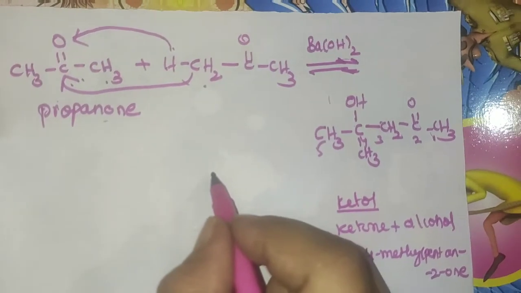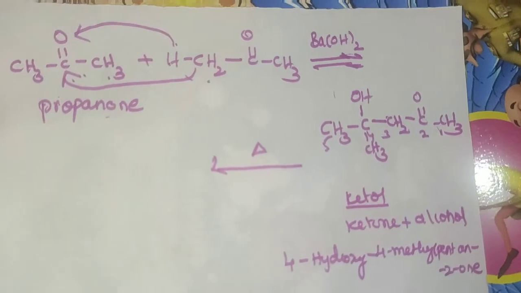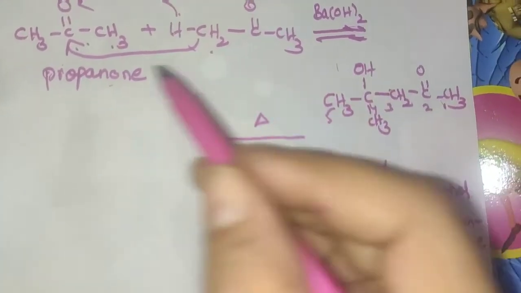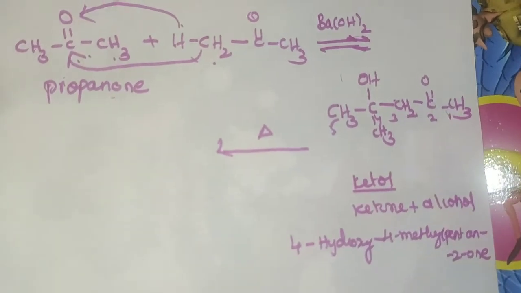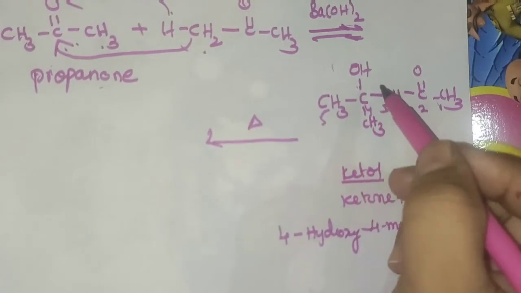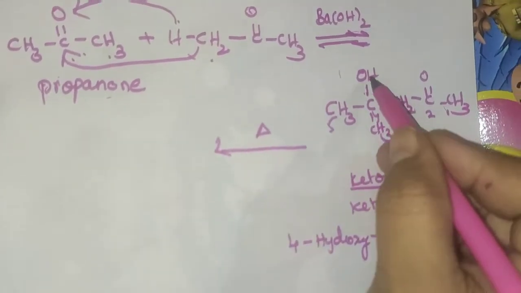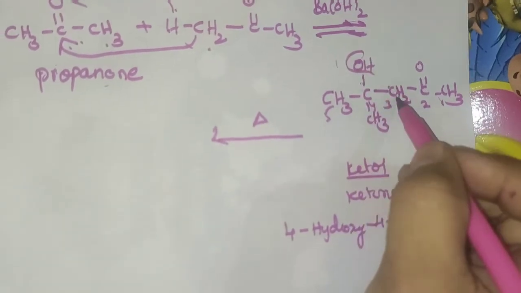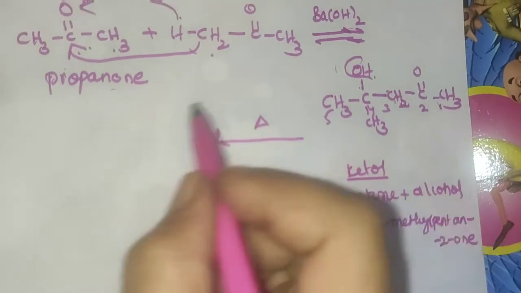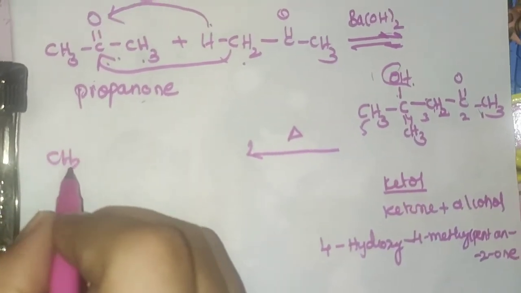For this, if we again apply heating, a similar process will happen as in aldehydes. What is the process that happens here? Dehydration. Dehydration is nothing but removal of one water molecule. In this reaction, the OH and one H are eliminated in the formation of H2O. Then this bond is going to shift here and now it becomes a double bond.